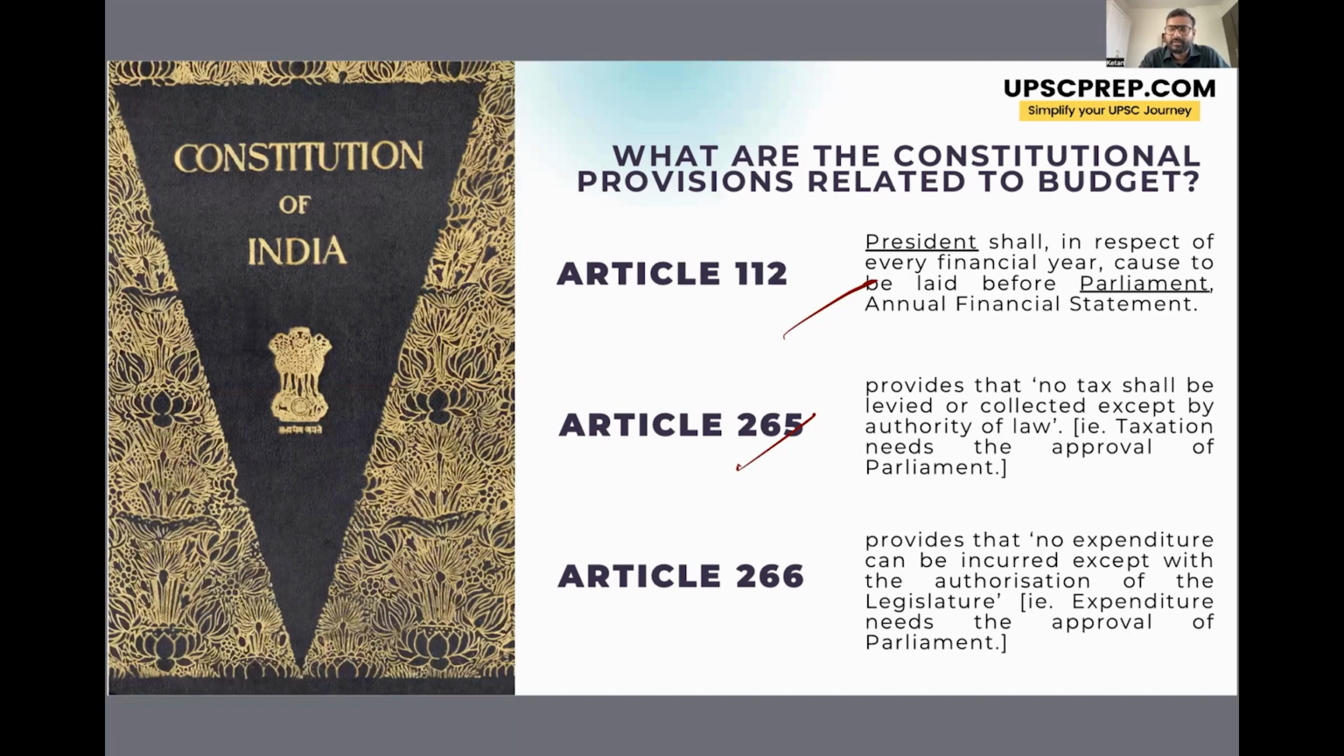Then there is Article 265, which provides that no tax shall be levied or collected except by authority of law. So even if the government wants to levy some new taxes, the government has to go to the Parliament to get its approval. Then there is Article 266, which provides that no expenditure can be incurred except with the authorization of the legislature. So if the government has to incur any expenditure, even then they have to go and get approval of the parliament. So because of all these provisions, it becomes mandatory for the government to present a budget in the parliament, right?